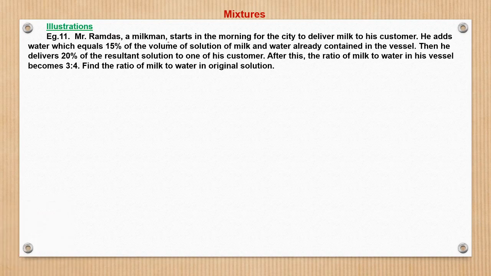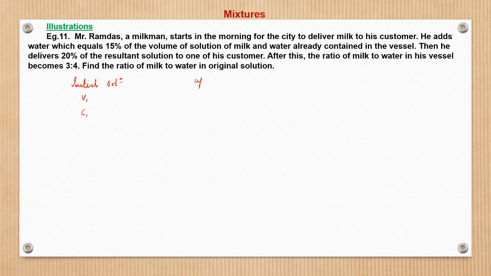Mr. Ramdas, a milkman, starts in the morning for the city to deliver milk for his customers. He adds water, which equals 15% of the volume of the solution of milk and water already contained in the vessel. So the initial solution volume is say V1 and concentration is C1.